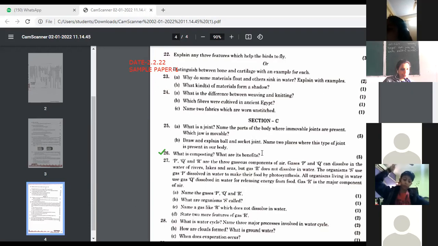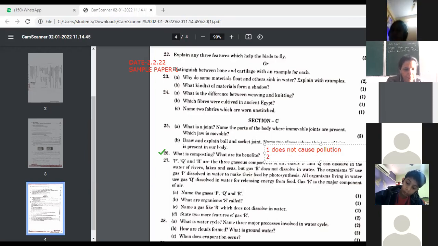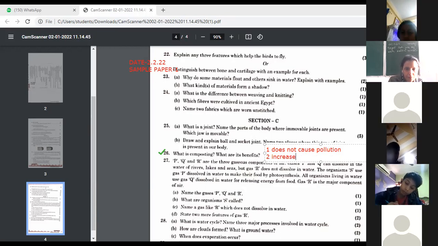Definition of composting, you know. So first is, does not cause pollution, and second point is, increases soil fertility.